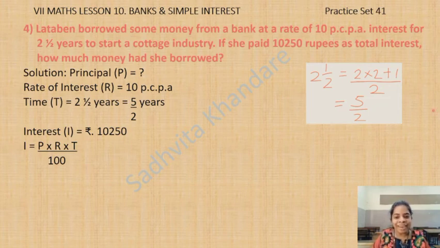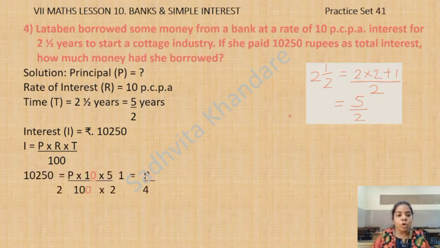We have done this kind of sum. So 10,250, which is I, and P is not given, R is 10 and T is 5 upon 2. These are cancellations, children. See, 0, 0 gets cancelled first, this 0 and this 0.